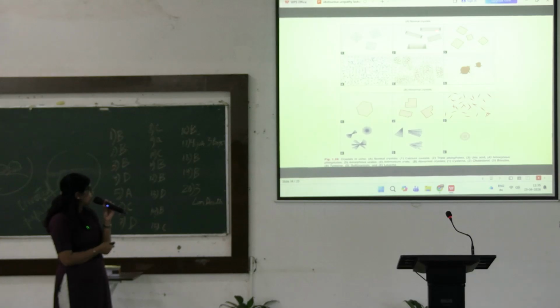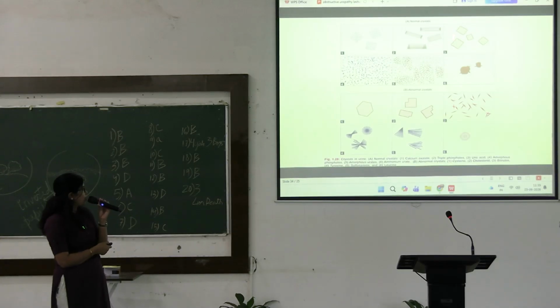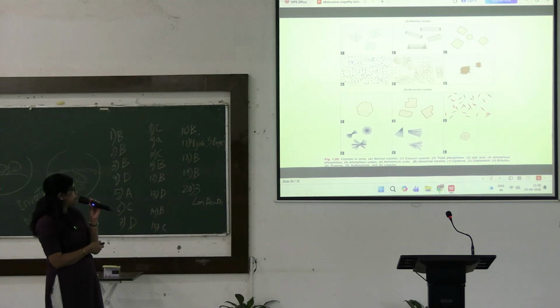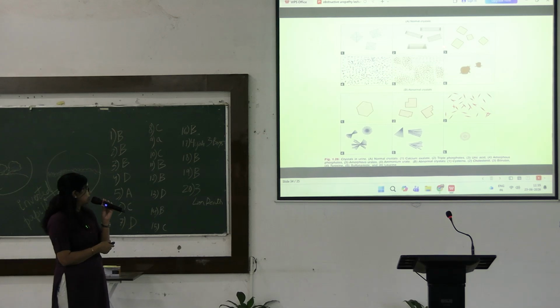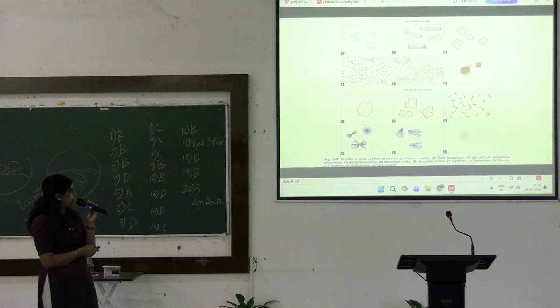Next is the rhomboid or square shape, these are uric acid crystals. Then these are the amorphous precipitates. This one is the amorphous phosphate, and this is the amorphous urate, since it has this brick brown color. And these are the ammonium urate crystals with the thorn apple appearance.